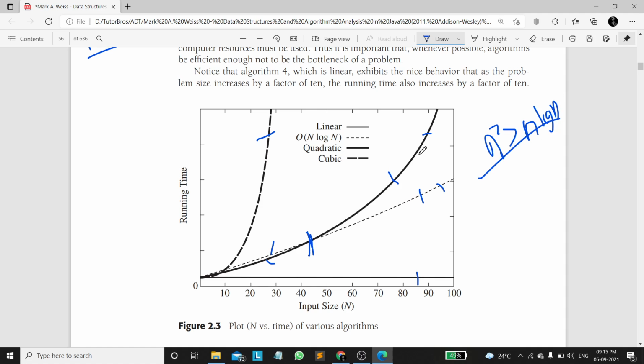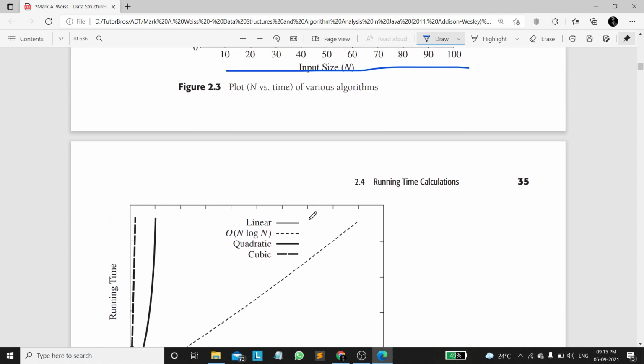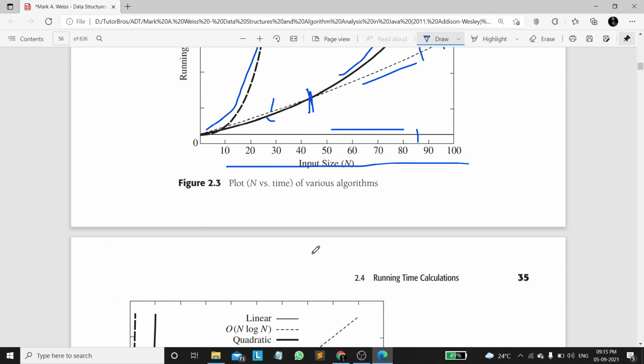right? We compare for large inputs, so we take into consideration only large inputs. As the input size increases, the runtime also increases drastically. Initially at 0 everything is the same. Now when we increase the input size somewhat, the cubic function increases very drastically at a very high rate, and we can see quadratic is also increasing in this way. This is logarithmic and this is linear. So in a good way we can consider the linear one. There is some difference in this graph. It is an exercise for you to understand what it is.